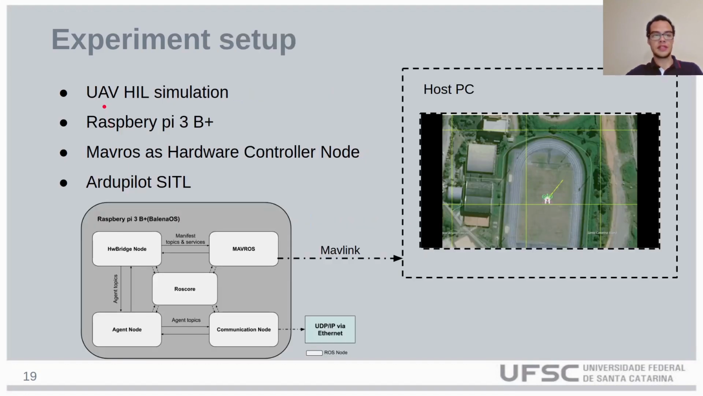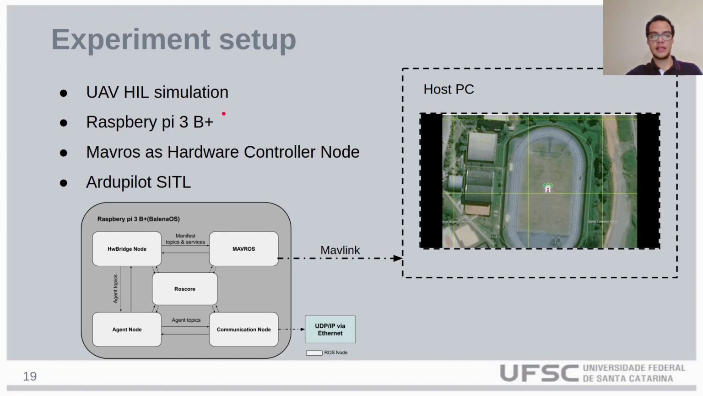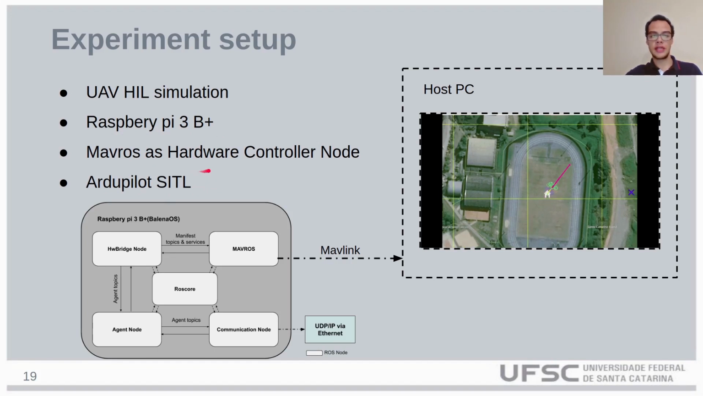The experiments are going to be executed as a hardware-in-the-loop simulation. The proposed architecture is going to be embedded in a Raspberry Pi 3. In a host PC, ArduPilot software-in-the-loop is going to be used as simulator. And MAVROS is going to be used as hardware controller node to command ArduPilot.